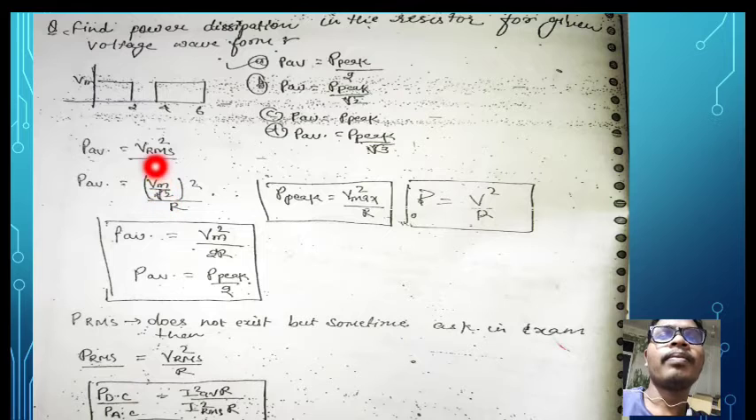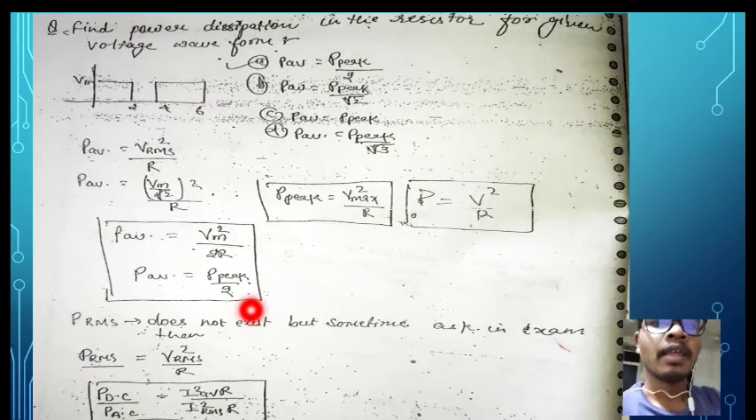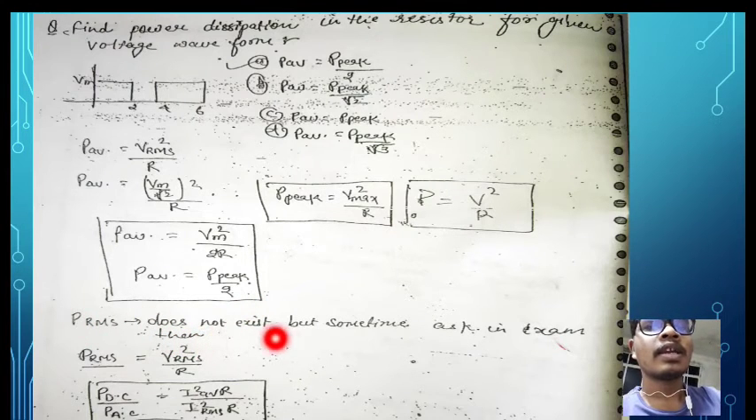So put the RMS value of that circuit, that is Vm divided by root 2, in the square divided by R. Okay, then the average value is equal to Vm square divided by root 2 into root 2, that is 2R. Or put the value of peak power, that is V maximum square divided by R, so the average power is equal to peak power divided by 2. Here the RMS value does not exist, but sometimes it is asked in the exam.